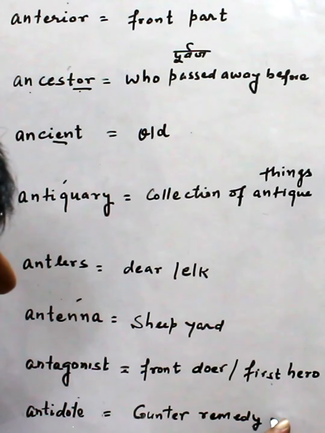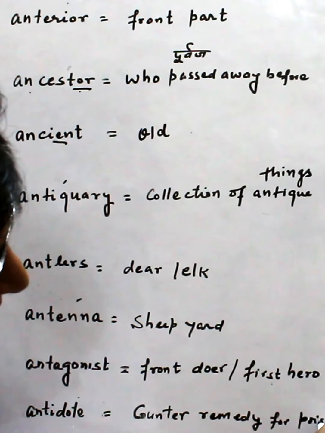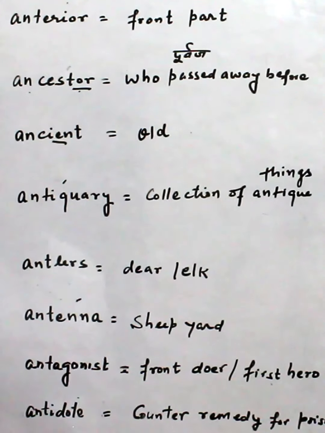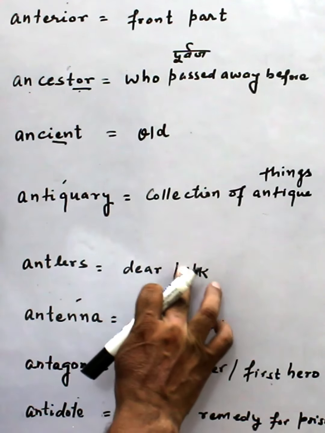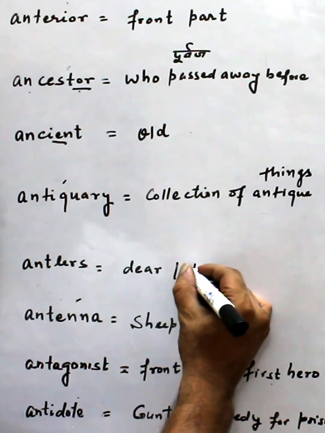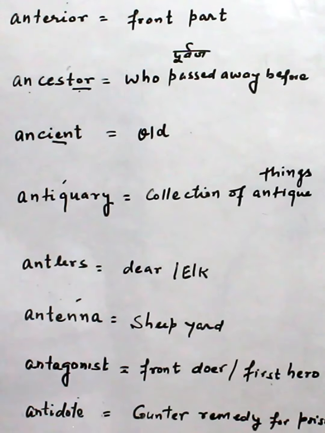Counter remedy for poison, we can say. Like if a person is bitten by a snake, then the medicine given to the person is called antidote. So this is elk. Elk is also a race of deer.